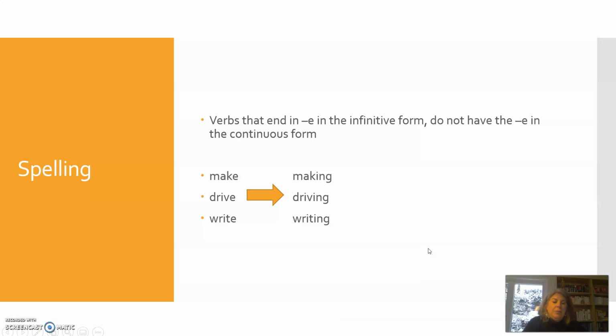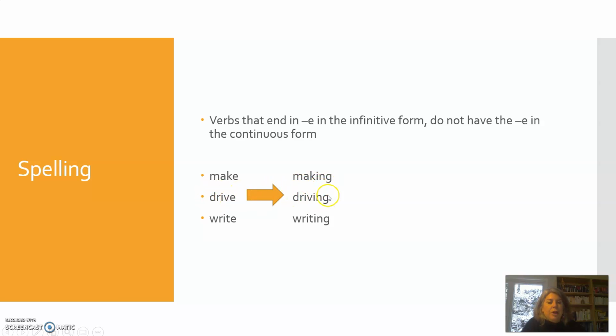Final thing we're going to talk about is a bit about spelling. So if we have a verb that ends in E in the infinitive form, you do not have the E in the continuous form. So make, which ends with an E in the infinitive, becomes making with no E in the continuous form.